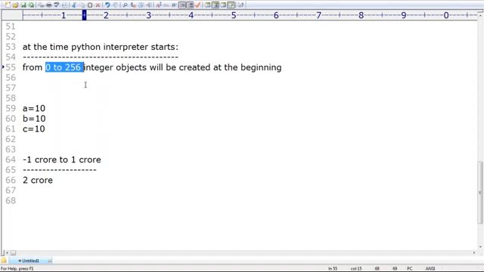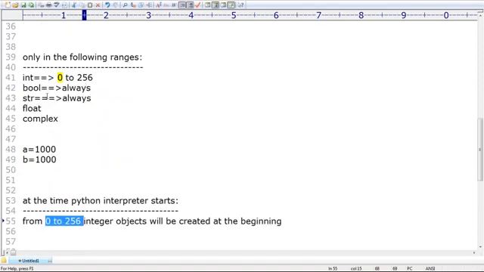Sir, now take a very special case. We are able to understand it for the int. Why, in the Boolean case also, always an existing object only will be used. It is never going to create any object at runtime. Why? Because in the case of Boolean, how many objects do we require to create? Only two. They can be created at the beginning only. Creating 2 objects is nothing for the PVM, the Python virtual machine.